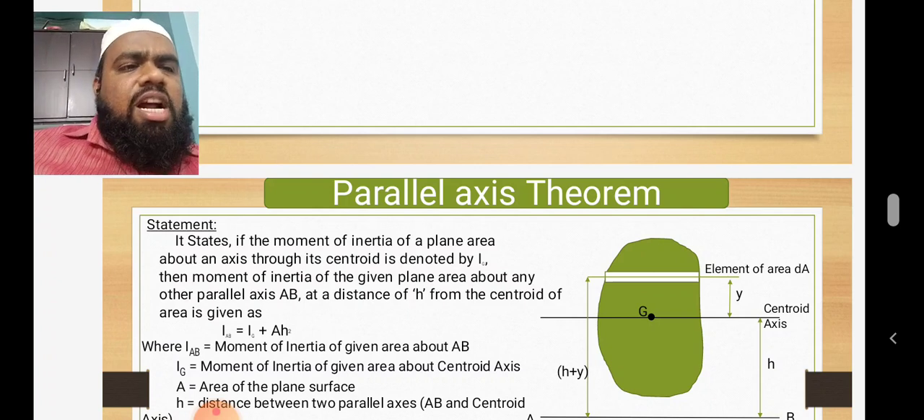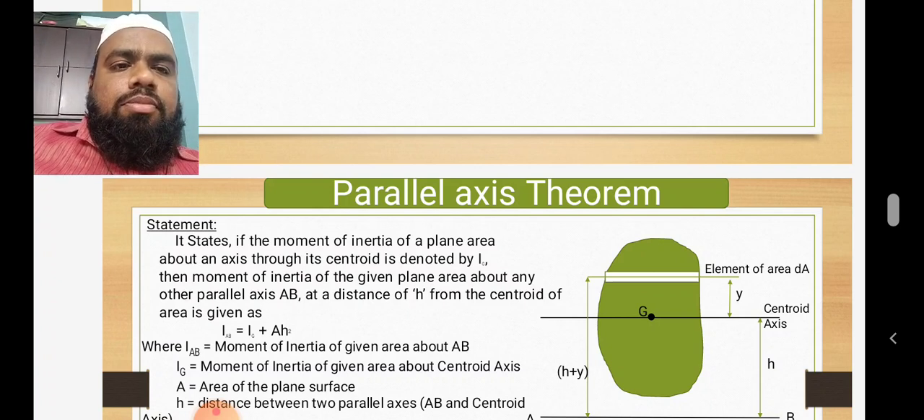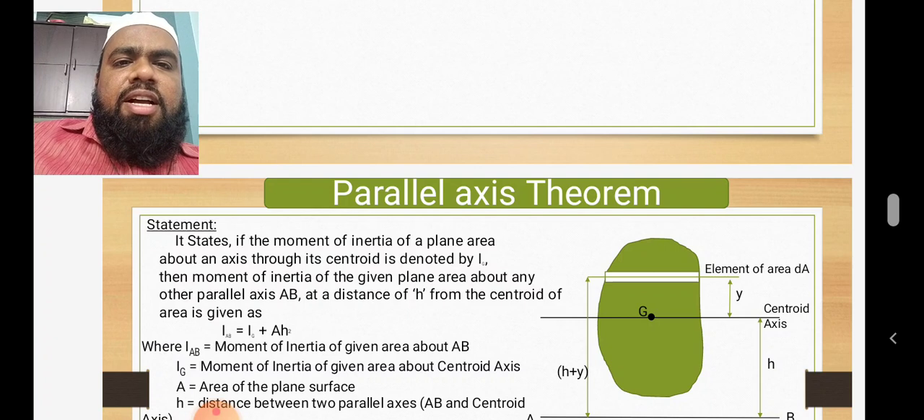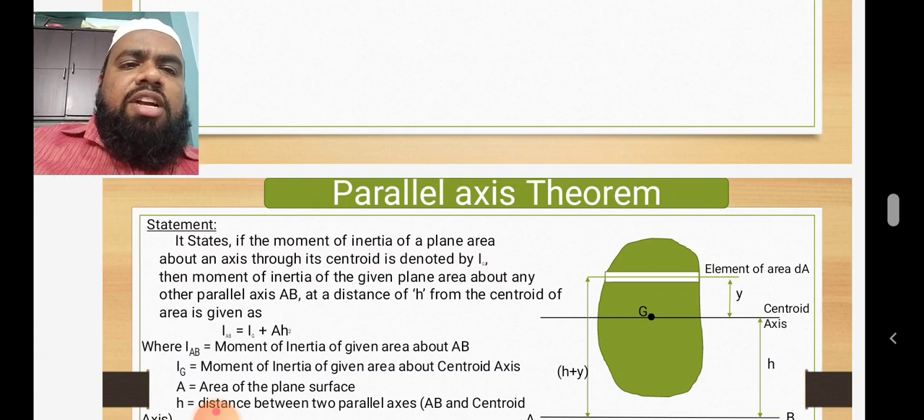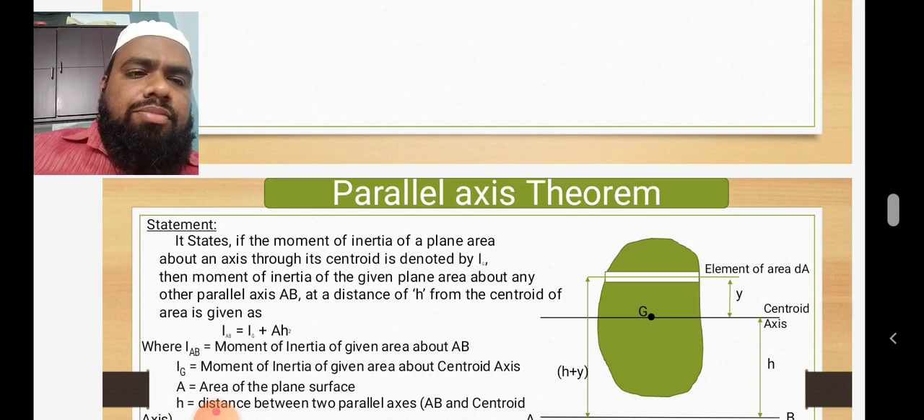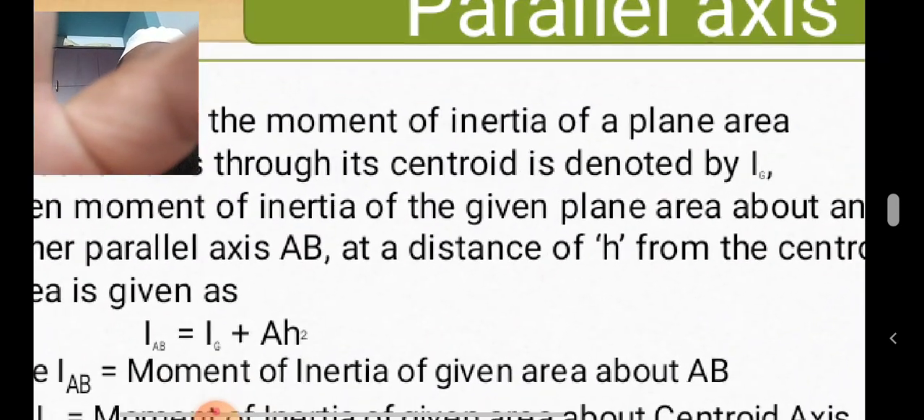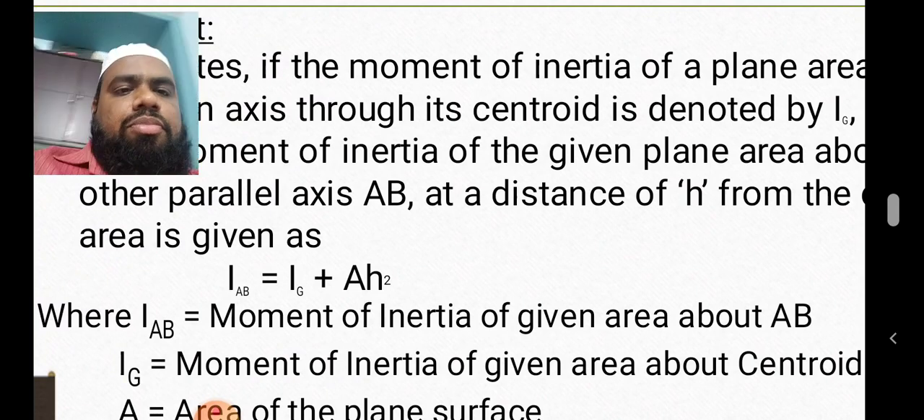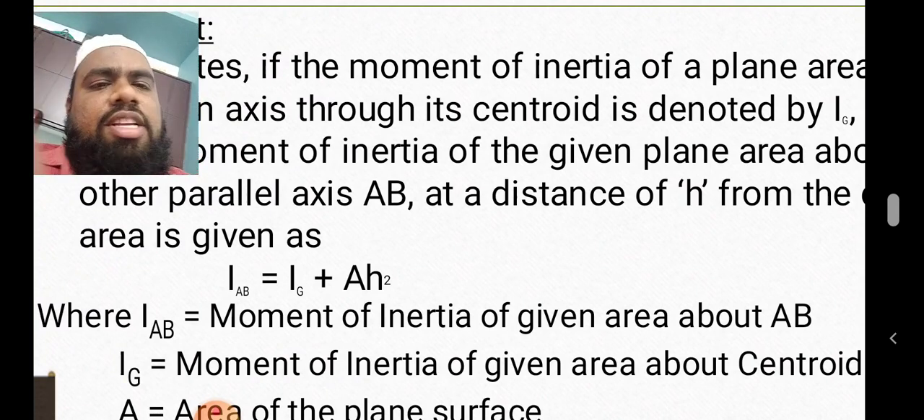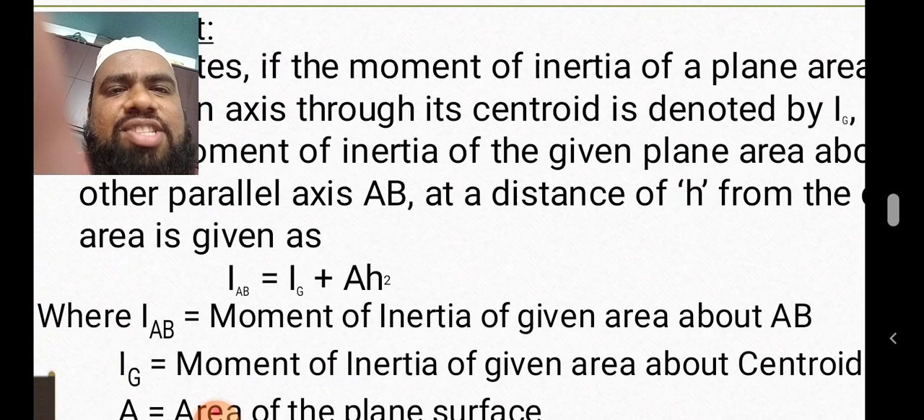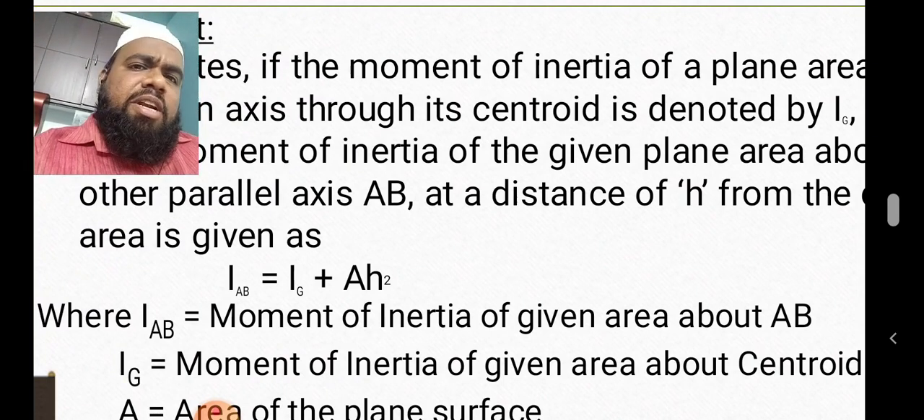We'll first start with the statement: the moment of inertia of a plane area about an axis through its centroid is denoted by Ig. So you can zoom in. This is your Ig. So simply IAB is equal to Ig plus AH square. You can write the statement in your own words also.